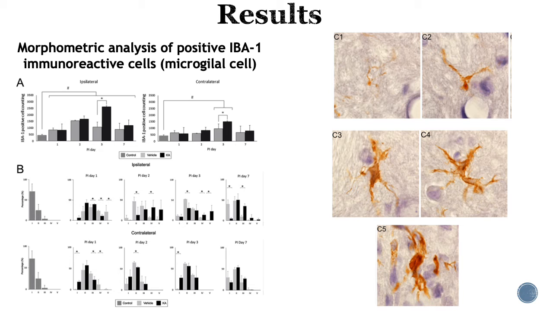In Figure 2a, the kainic acid group shows higher numbers of IBA1 positive cells at post-injection day 3 on both sides. In Figure 2b, significant differences in the percentage of IBA1 positive cells between the vehicle and kainic acid groups were found on both sides. And Figures 2c1 to c5 indicate the different microglial cell phenotypes.